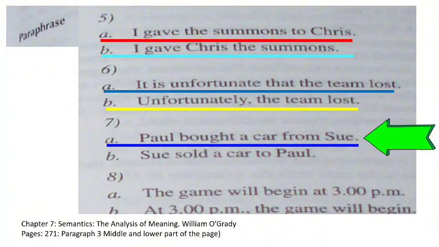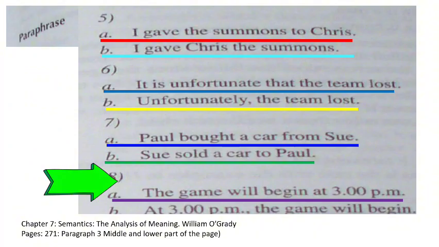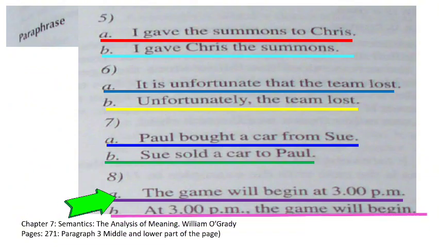Example 7. 7a. Paul bought a car from Sue. 7b. Sue sold a car to Paul. Example 8. 8a. The game will begin at 3 p.m. 8b. At 3 p.m., the game will begin.